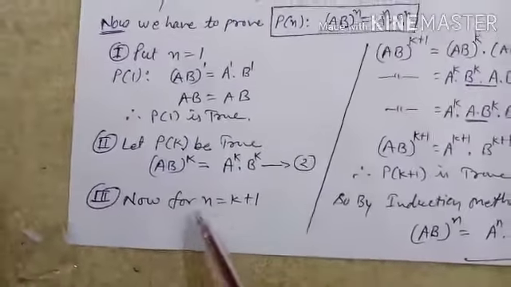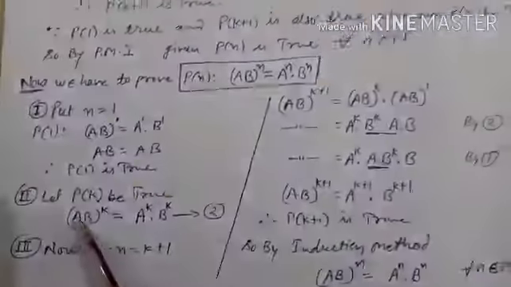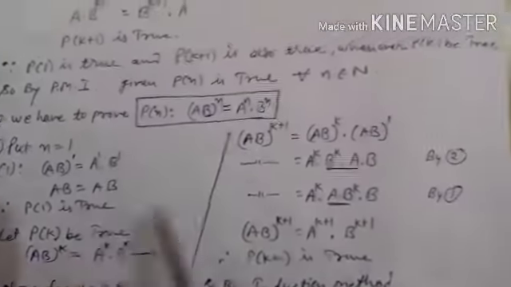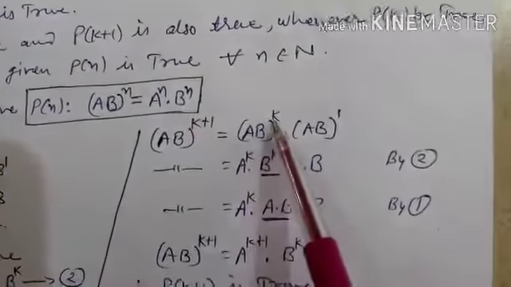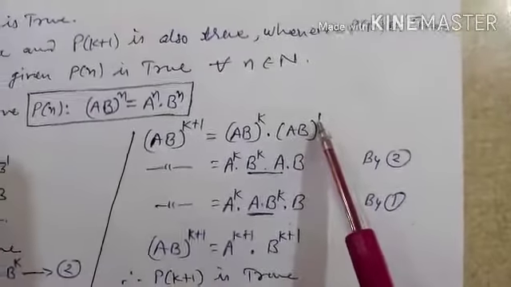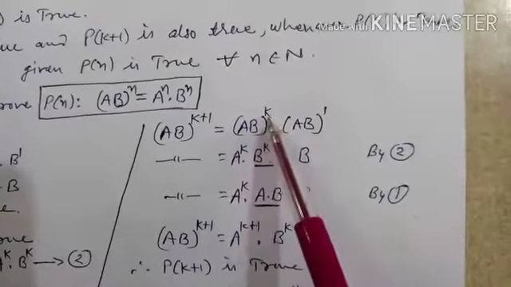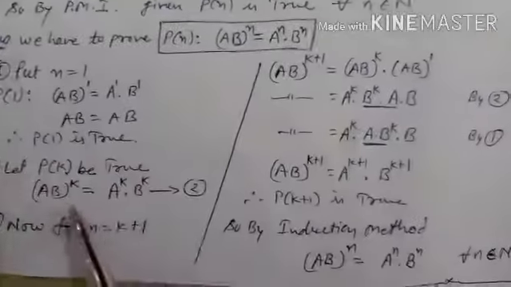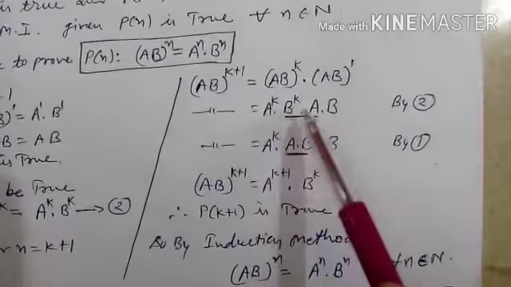Now for n is equal to K plus 1, it means (AB)^(K+1). So (AB)^K into (AB)^1. In place of (AB)^K, by using equation number 2, it will be A^K into B^K.